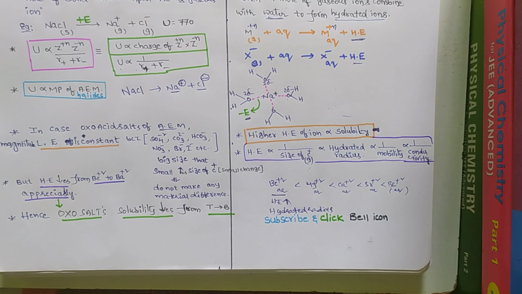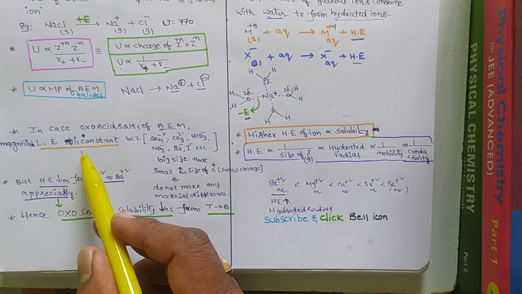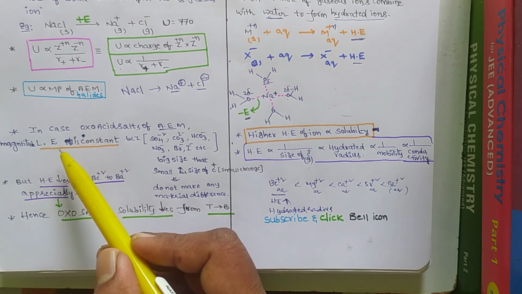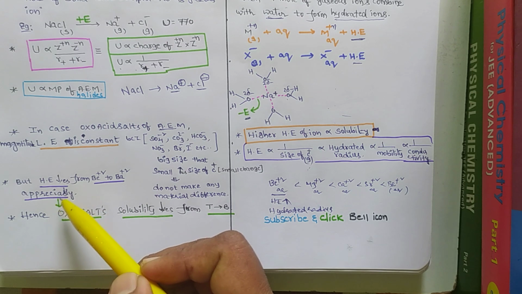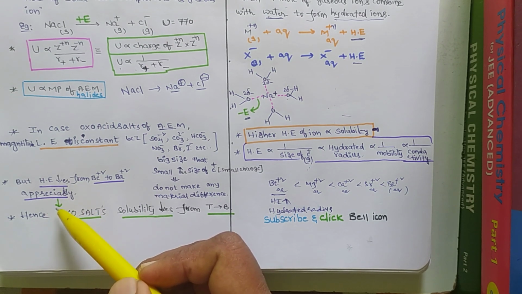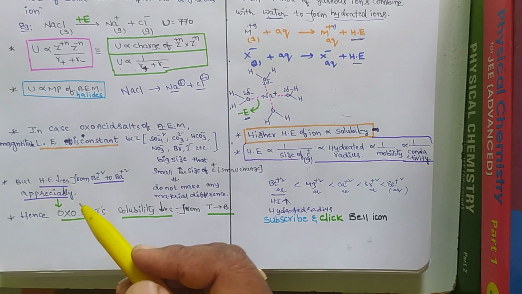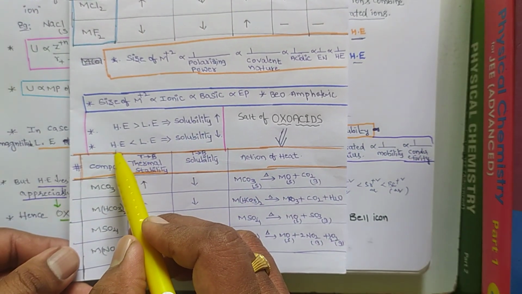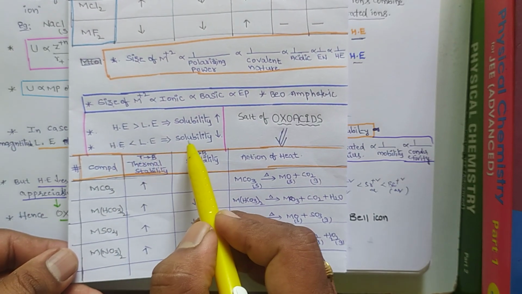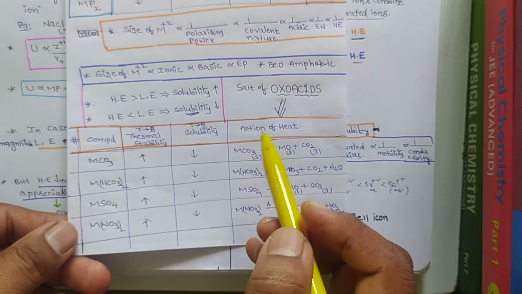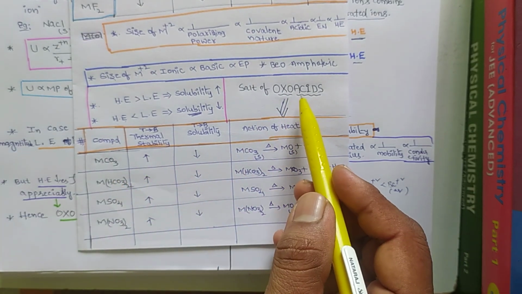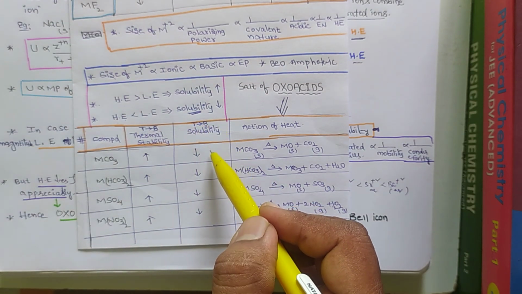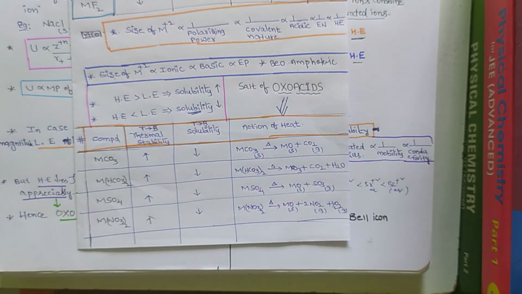Actually, lattice energy and hydration energy both decrease, but compared to the decrease in lattice energy, the decrease in hydration energy is more. Whenever hydration energy decreases more than the lattice energy, solubility decreases. So the solubility of all the oxosalts of the alkaline earth metals decreases from top to bottom, beryllium to barium. Thank you.